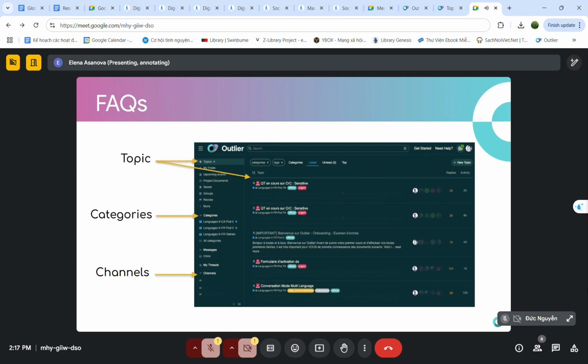These are working groups, and you will be assigned to a certain working group that you will have on your dashboard and in Outlier as well. And you will get access to the channels where you will be discussing your work with your colleagues.